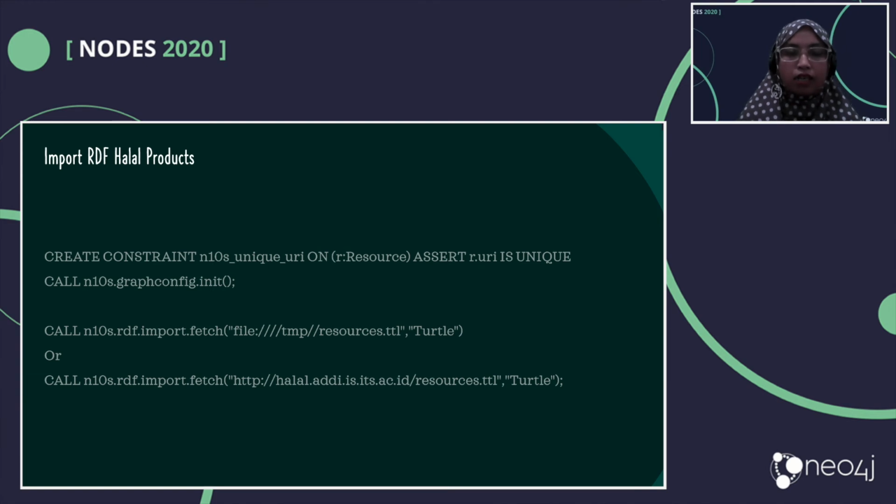So how do we import the RDF halal products? The first thing, you need to install Neosemantics. Then you can use this constraint, and then after that you need to initialize the graph, and then you have to fetch the TTL. We already provide it on our website. I use this because I already downloaded it locally, but you can also go directly to this link, which I already provide there.